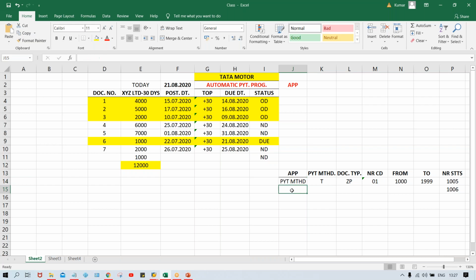First of all, the system is going to trigger A, from A to B, B to C, C to D, D to E, F, and then finally it is going to trigger G. In the sense: payment method, then document type, number range code. From there, the system is going to trigger the number range. Then the system is going to check the NR status. Whatever number is there, plus 1 is getting generated.